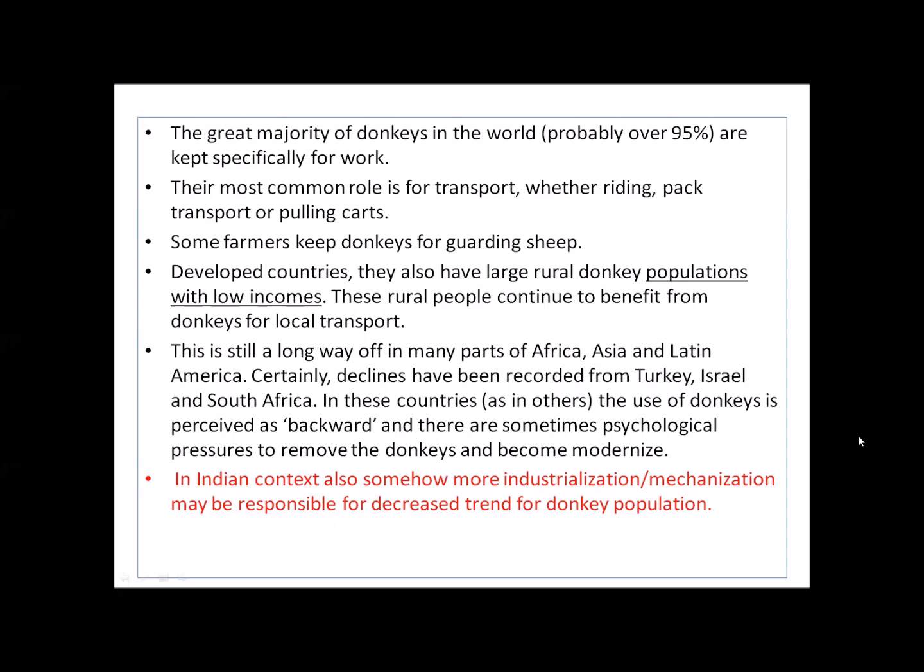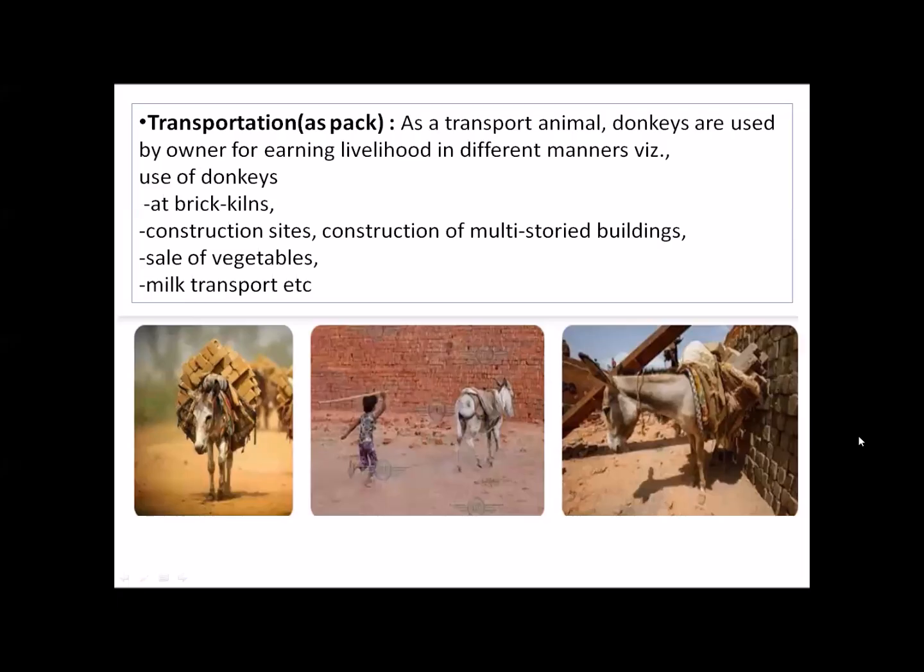Okay, in other countries it is slowly decreasing, but still there are some countries like Africa, Asia, Turkey, Israel, South Africa, where they continue to be one of the backbones of the rural population. Okay, in India also, some more industrial mechanization may be responsible for the decrement. Okay, so the donkey photograph shown was the same, but this is actually a donkey pot, but there we showed the one that was shown.